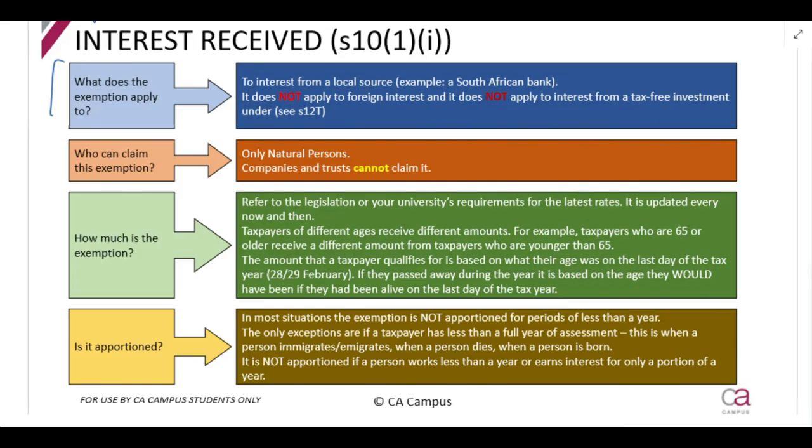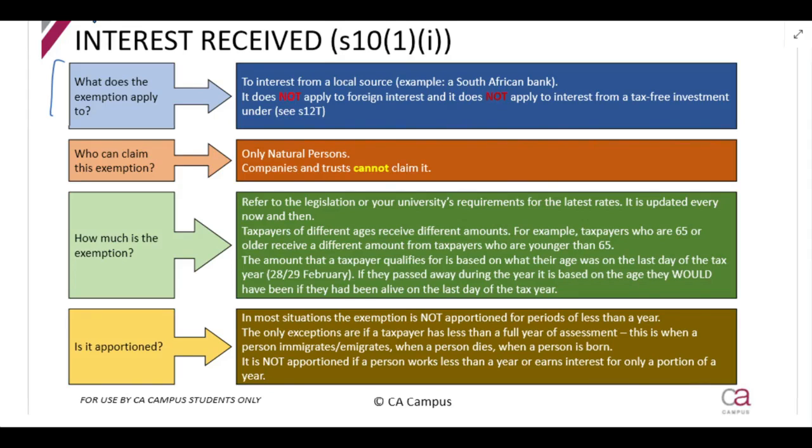Who can claim this exemption? Who's able to apply this? Only natural persons. So companies do not get an interest exemption. If I'm a natural person and I receive interest from a South African source, I can claim the exemption. If I'm a company and I receive interest from a South African source, I cannot claim it. Only natural persons, very important.